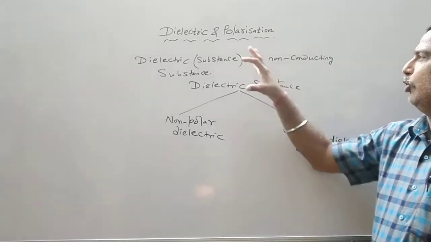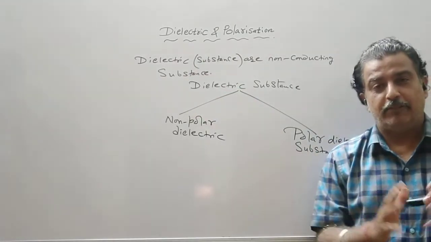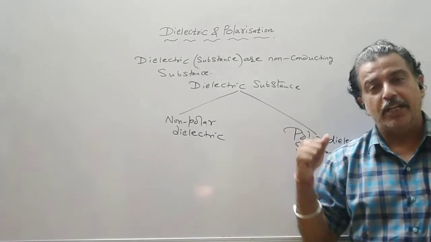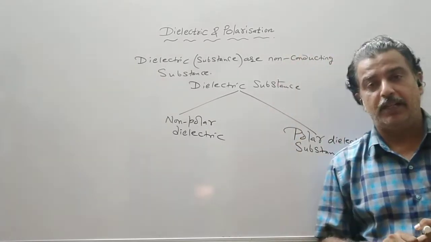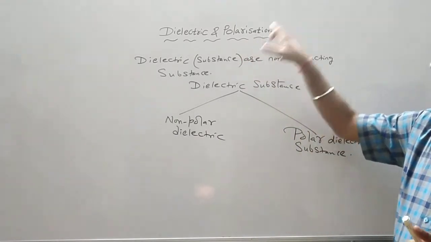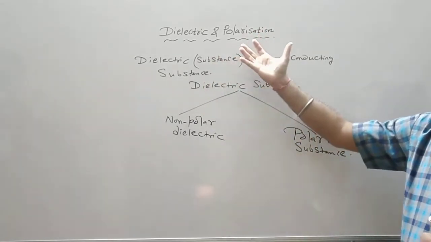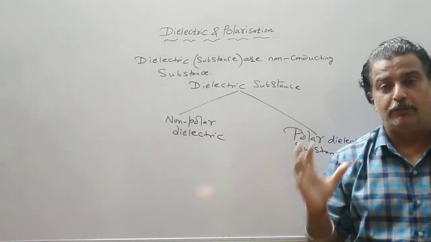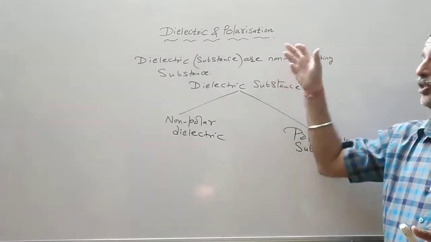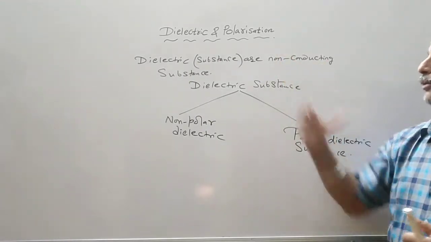Now any non-conducting substance may be called a dielectric, but there is a difference between an insulating and a dielectric substance. It is not that each and every non-conducting substance will be referred to as dielectric. We have a phenomenon which is called polarization. We will see if any non-conducting substance shows polarization. We don't know what polarization is right now, but the non-conducting substance which gets polarized will be called a dielectric substance. So you have to study about polarization.